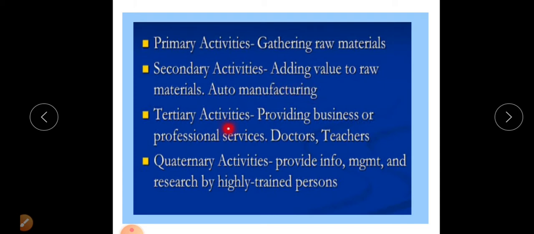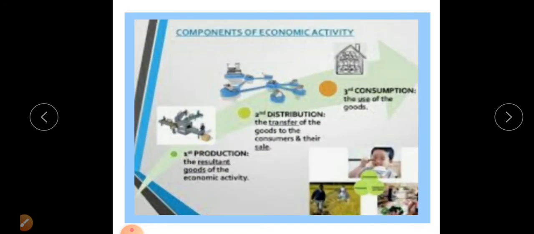Third, tertiary activities provide business or professional services: doctor, teacher, shopkeeper, salesman. These are important in tertiary economic activities. Then one more activity is there, that is quaternary activities. It is related to providing information, management and research by highly trained persons. For example, scientists are included in quaternary activities. Then a judge, who gives judgment, is also part of quaternary activity.